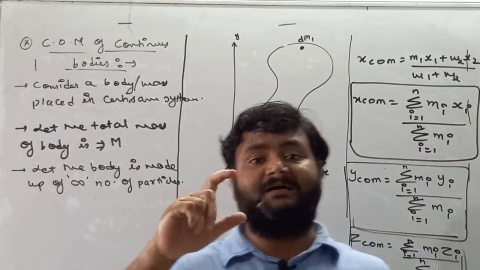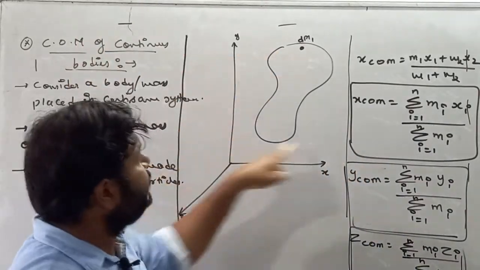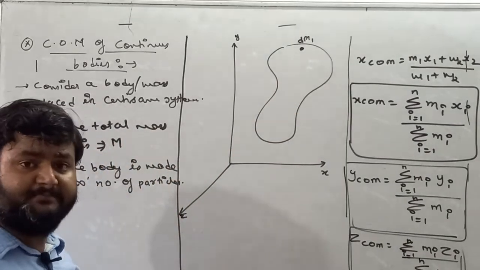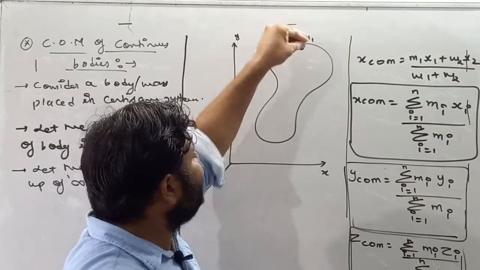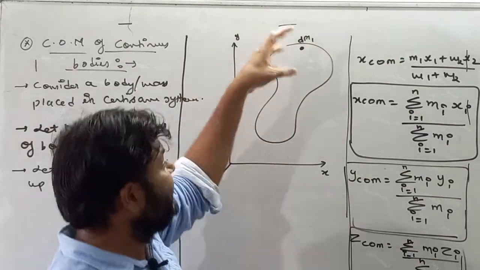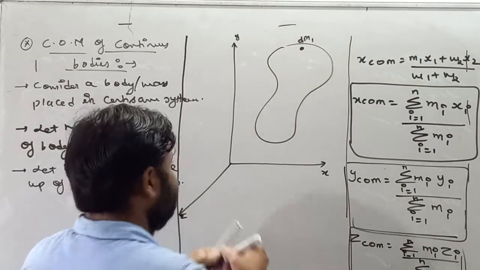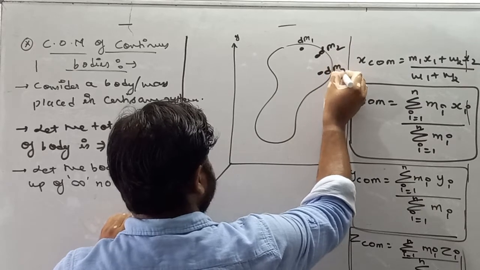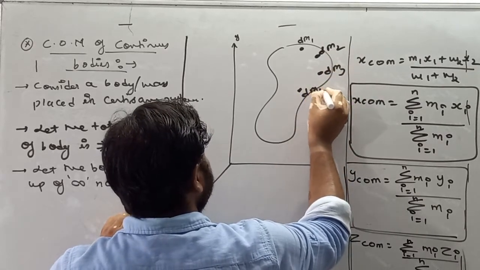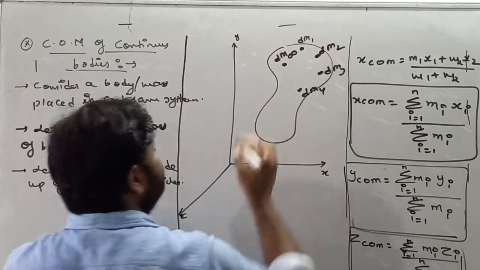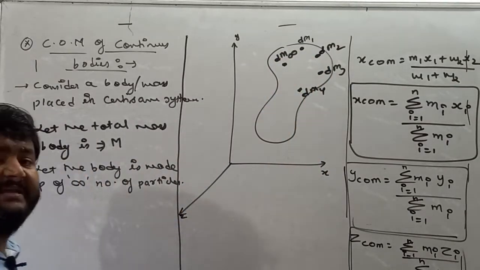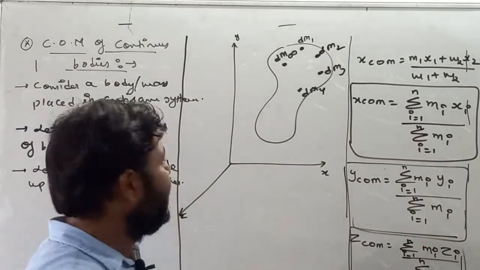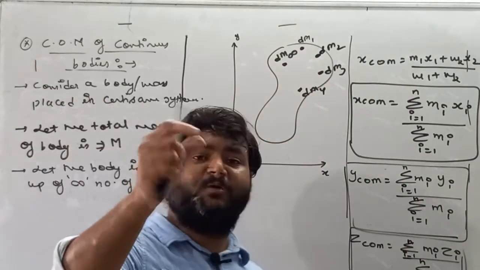d represents the term small. So this is your total continuous body, which carries total mass capital M, and this body carries small masses, and we have infinite number of masses. So let's suppose the second mass is dm2, third is dm3, fourth is dm4, similarly the infinitieth is dm infinity. So what we are considering here is that infinite number of particles combine and form this body. These particles carry small mass.